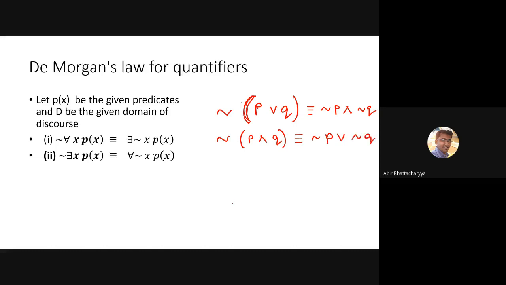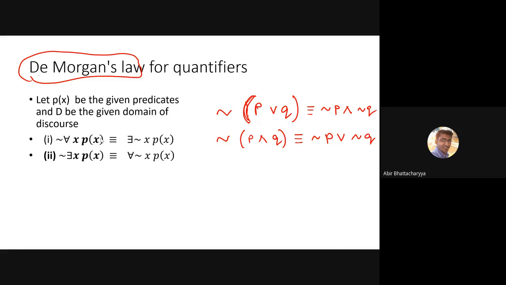Now we are going to prove De Morgan's law for quantifiers. That means there will be predicates as well. P(x) is any given predicate, and D is the domain of discourse, meaning the value of x is taken from D, the domain of discourse.